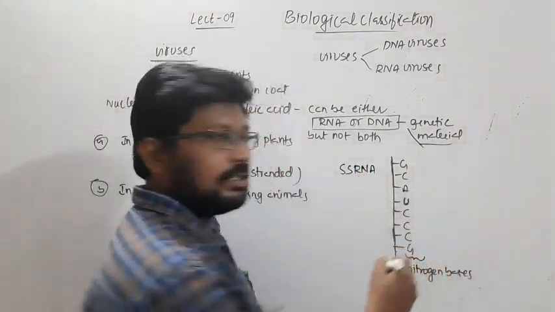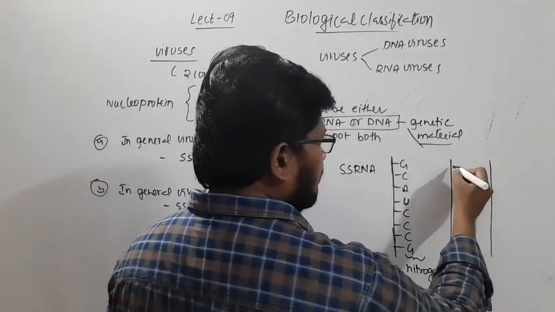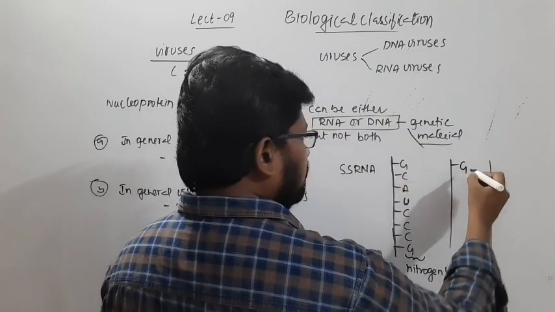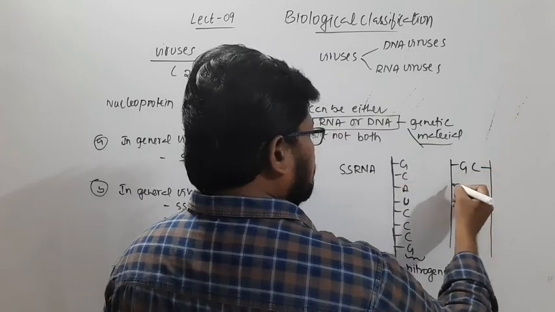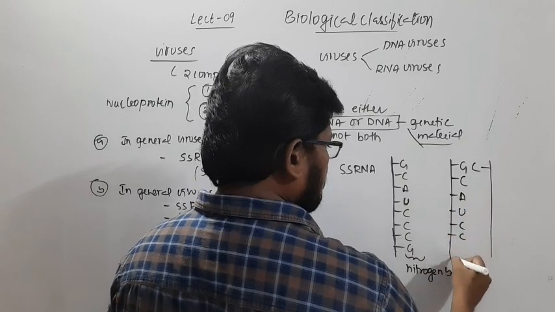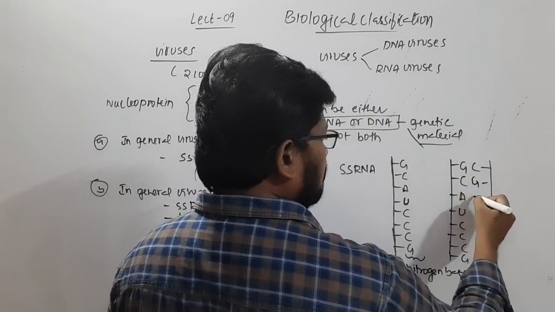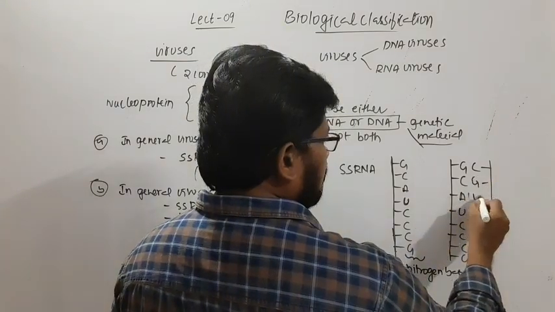If it is a double-stranded RNA, then we find two strands. I'll take the same bases, A, U, and there will be pairing. The pairing we'll see later.